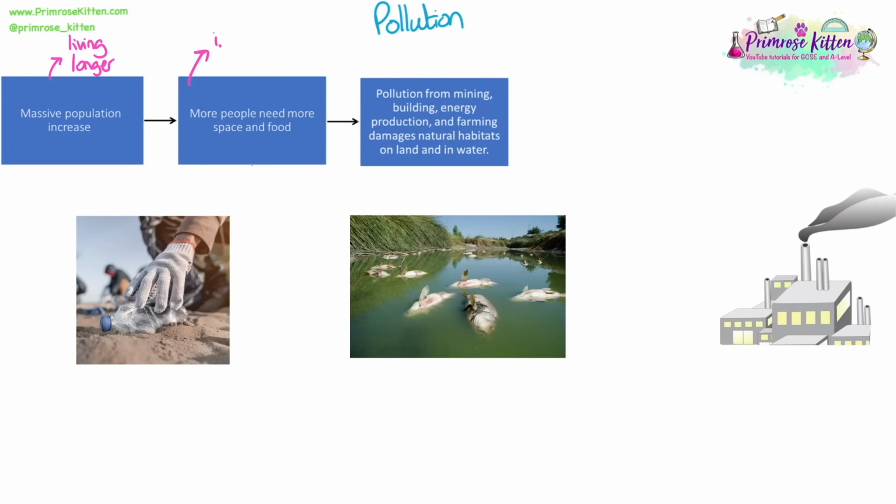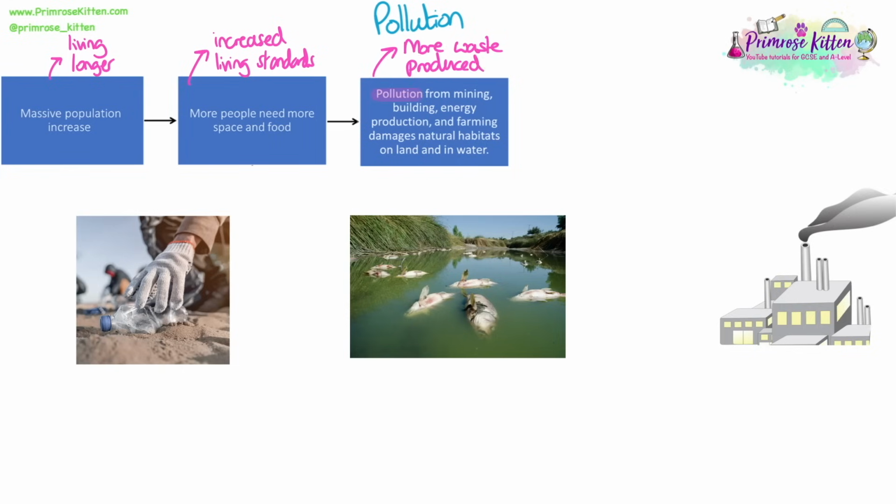There has been a massive population increase in humans because we have better medical facilities and better access to food, so people are living longer. This means because there are more people, we need more space to live and also to grow food. And we also have increased living standards, so we want more space and more food.